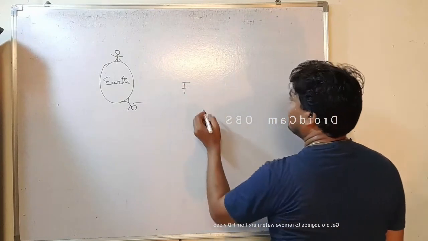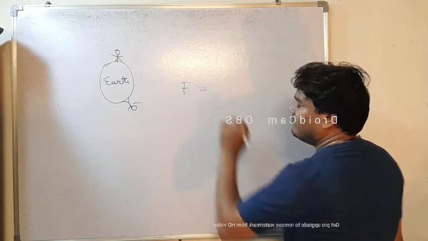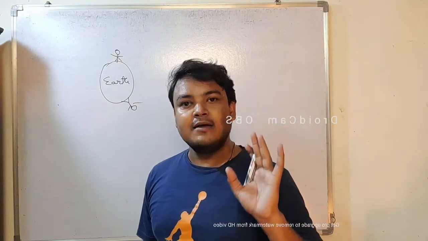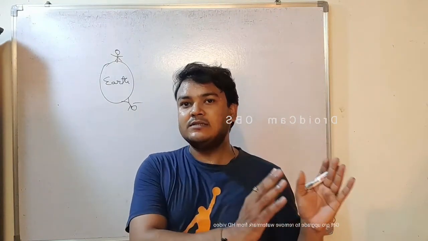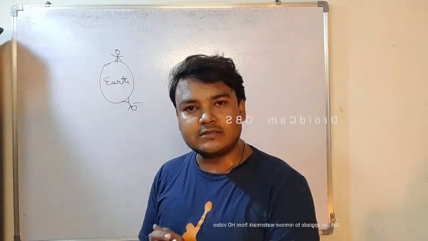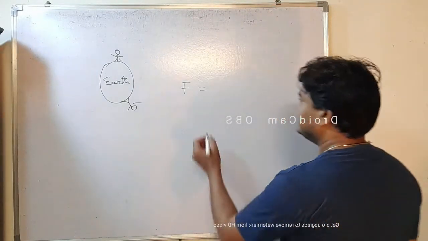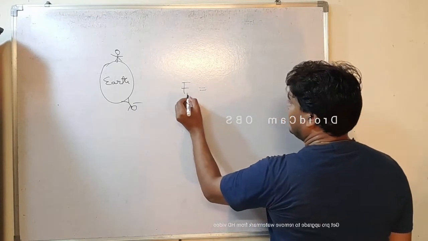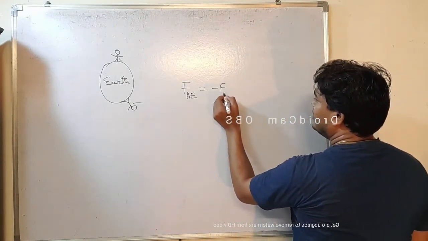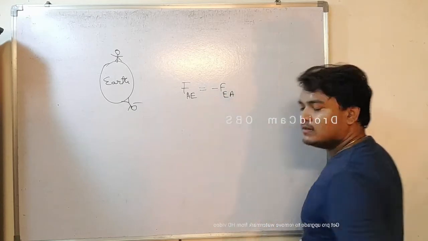Say F equals, we know the third law of Newton, right? Every force has an equal and opposite reactive force, right? Say force on apple by earth is equal to force on earth by apple.